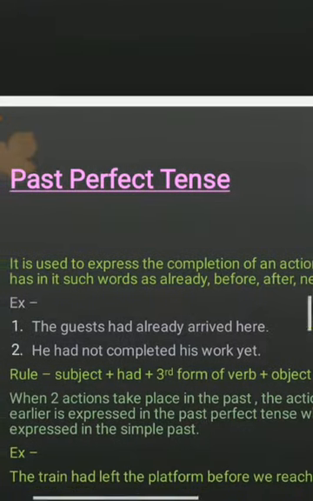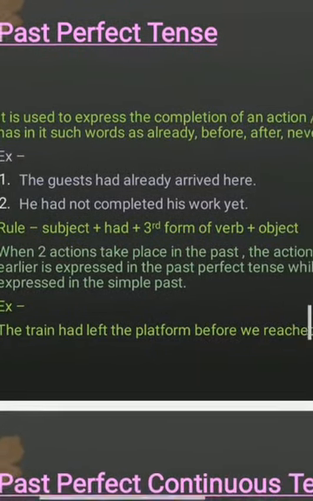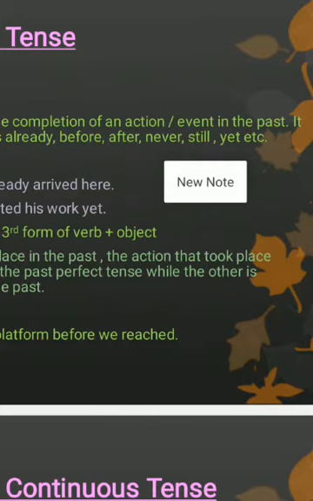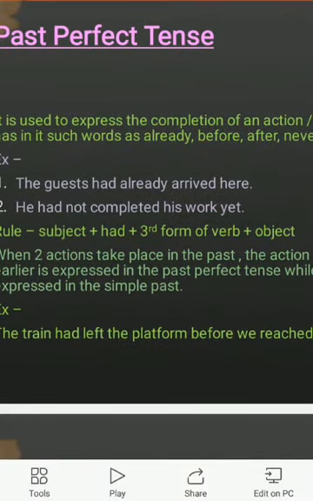Next tense is past perfect tense. It is used to express the completion of an action, and the words like already, before, after, never, still, and yet are used in this tense. For example, the guest had already arrived here. Second, he had not completed his work yet. And the rule is subject plus had plus third form of verb plus object.